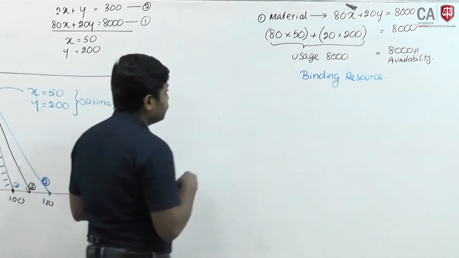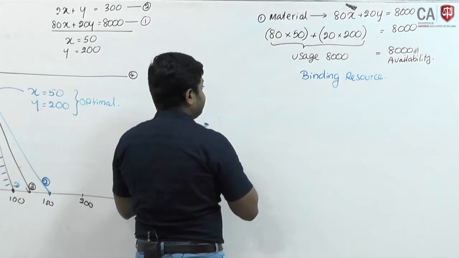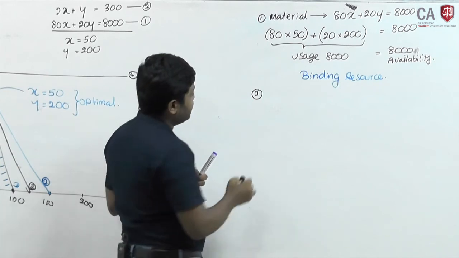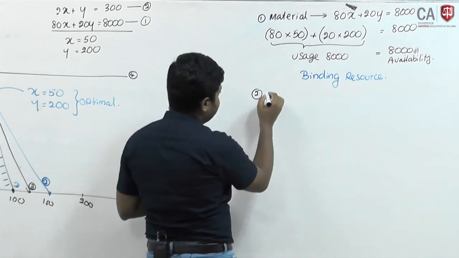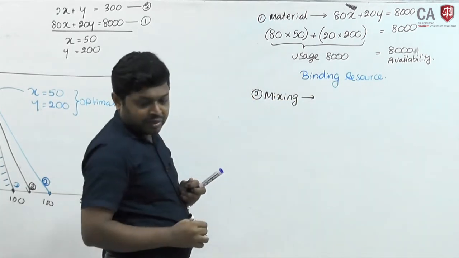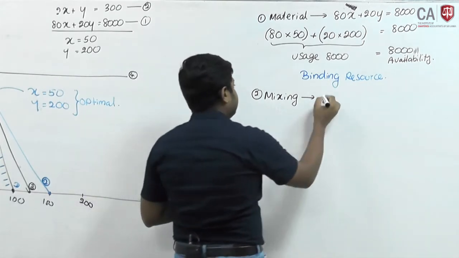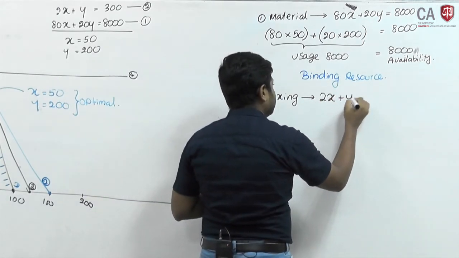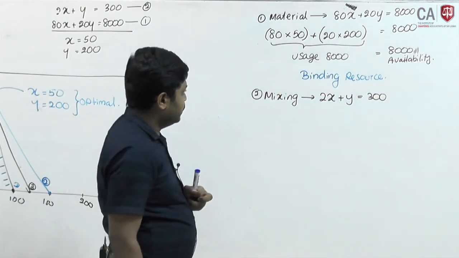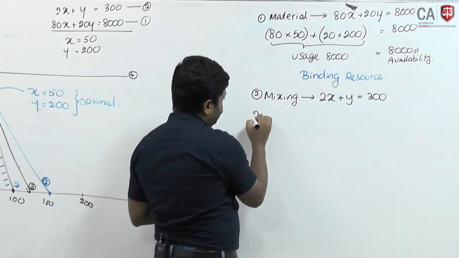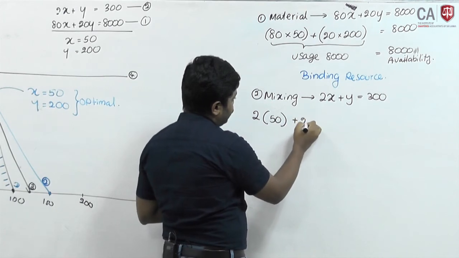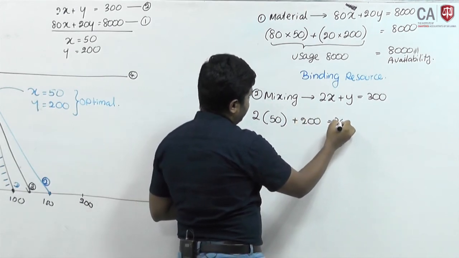Number 2, second equation, mixing plant time. Mixing plant time 2x plus y equal to 300. 2x is 50 plus y is 200, total 300.